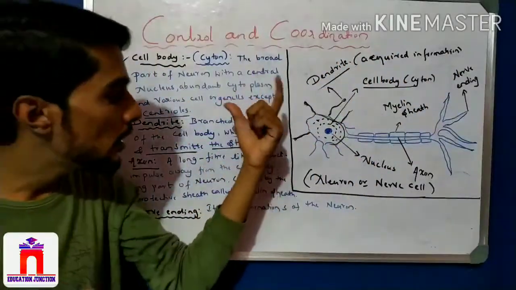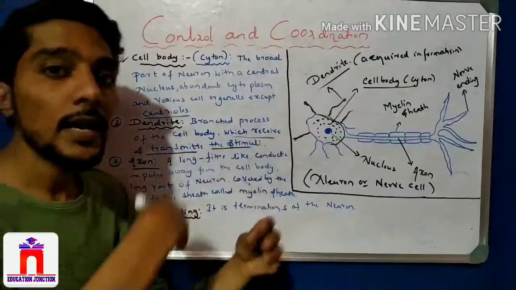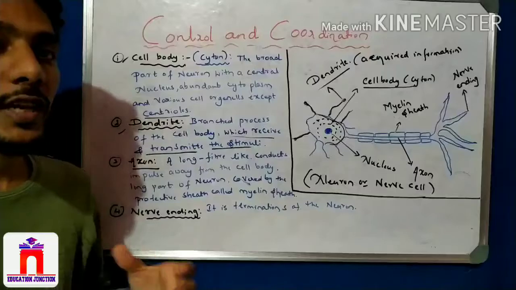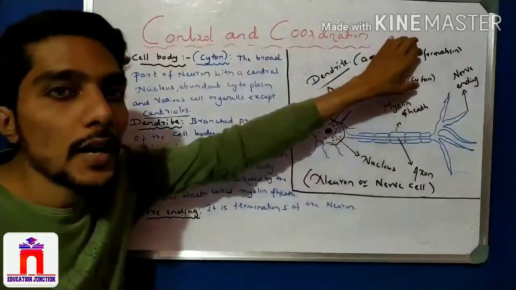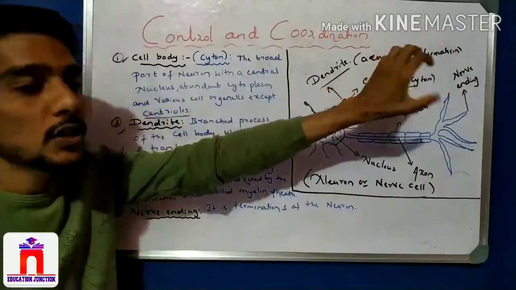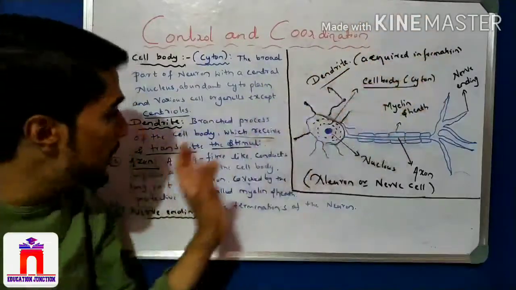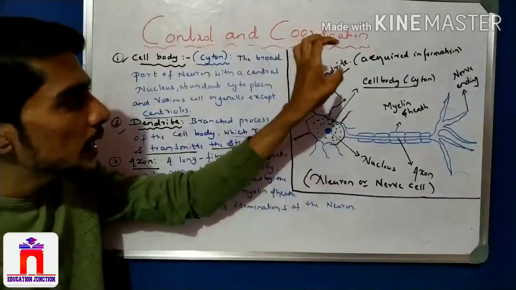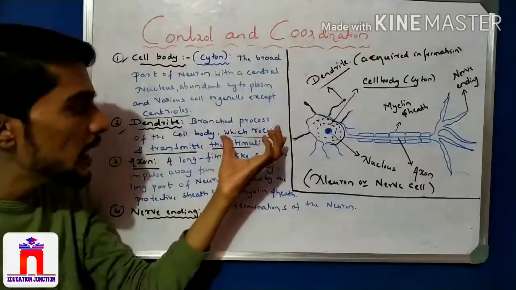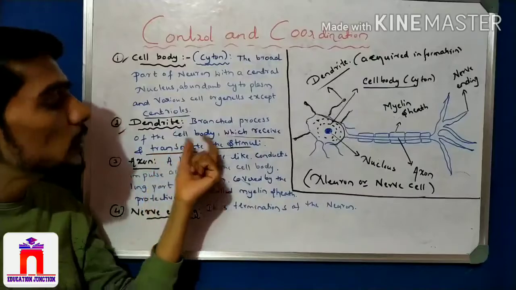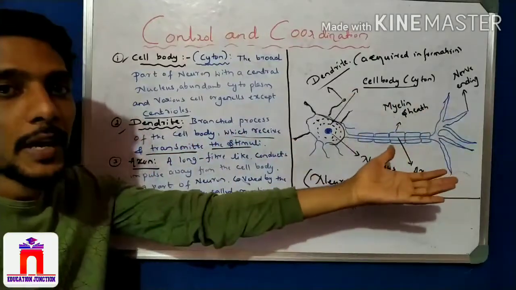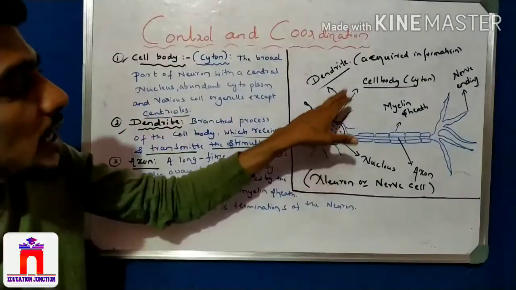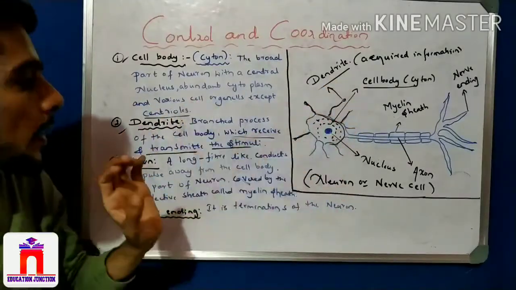They help in receiving. They receive the information and then transmit the information. That is done by the dendrite. So what is the dendrite function here? The dendrite function is to acquire the information, and that information is acquired and then transmitted. Acquire is nothing but receive. Okay, so dendrites acquire the information, receive the information, and transmit the stimuli to the brain or to the spinal cord. So that is the dendrite, which is a branch-like structure on the cell body, right?